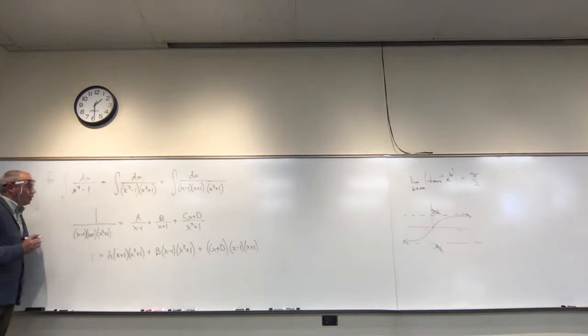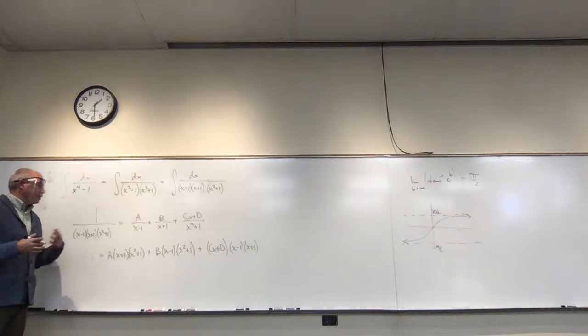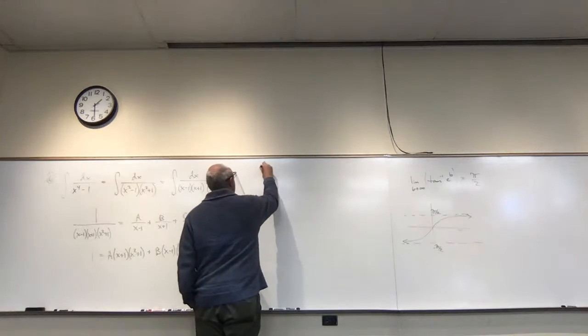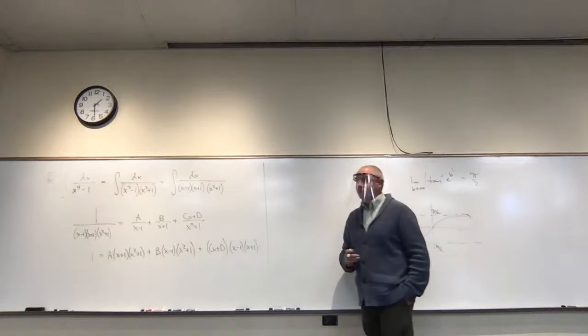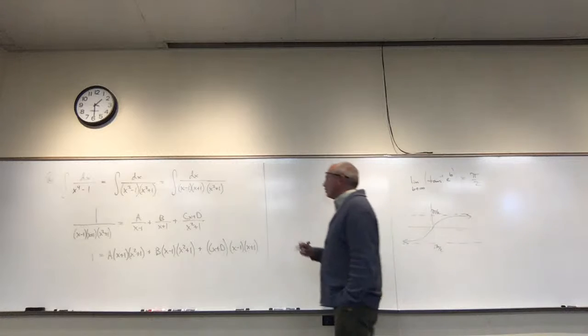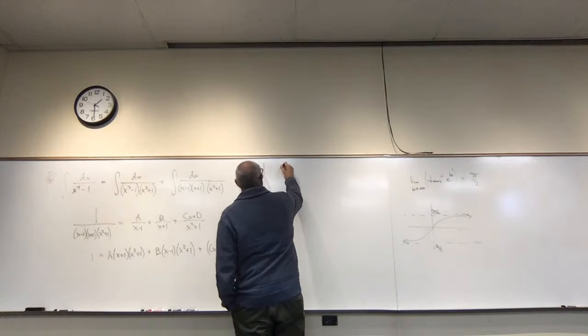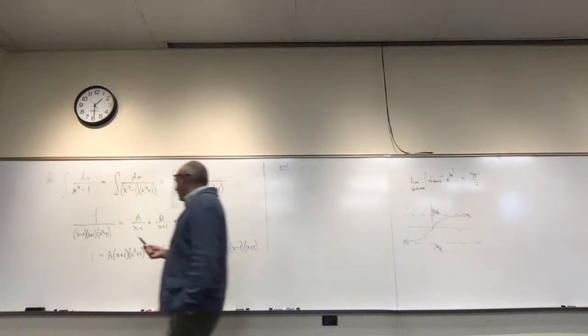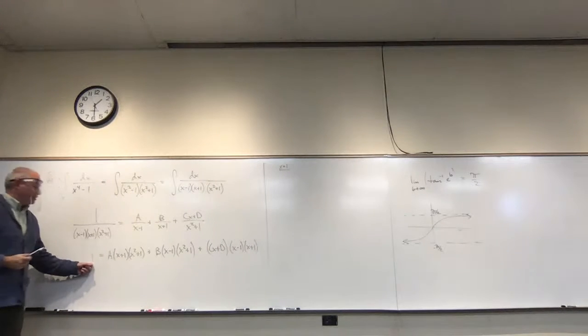Correct? Okay, so now are there nice values to plug in to help me? I think in this case there are a couple. We could plug in 1, we could plug in minus 1, correct? So let's say that x is equal to 1 and see what happens. If x is 1, this side is just 1.